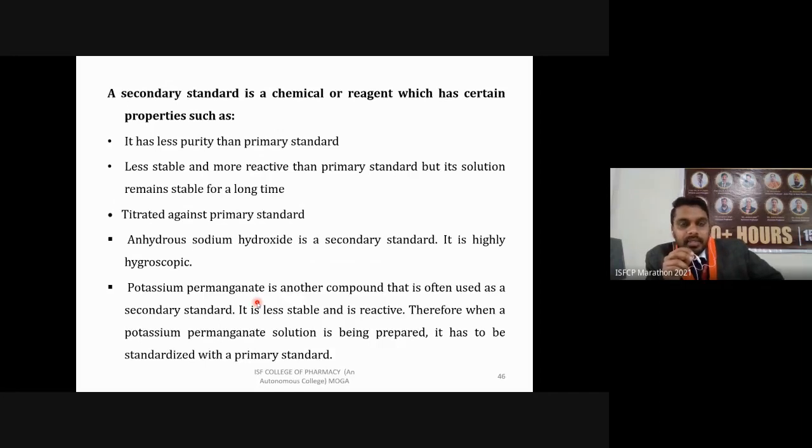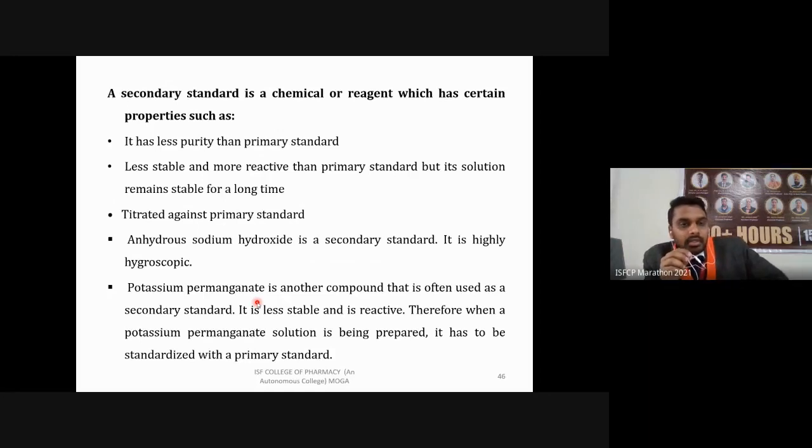A secondary standard is a kind of chemical which is of less purity than a primary standard. In comparison to a primary standard, it is of less purity, because if we are weighing it, there might be some impurity. That's why we need to know the exact amount only after titration. Some chemicals might also be less stable. While we are preparing this solution, it can form some side product or it can degrade. That's why we have to know its concentration after making its solution. It can be more reactive than a primary standard, but its solution remains stable for a long time. So it should be titrated against primary standard to know its exact concentration.